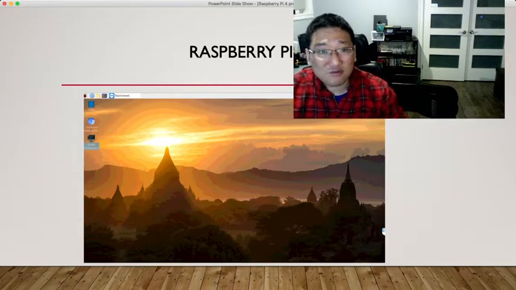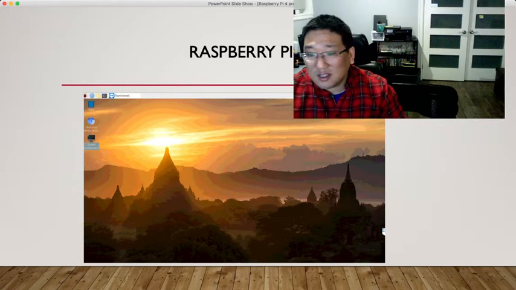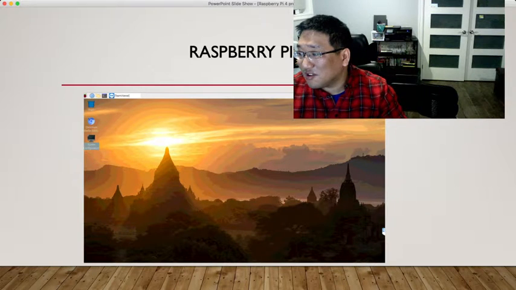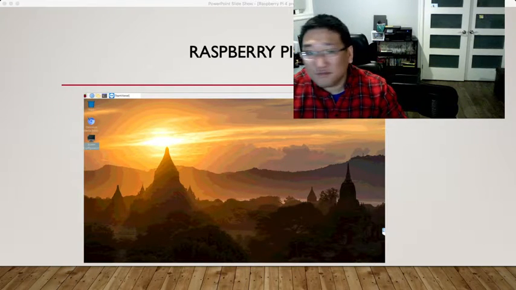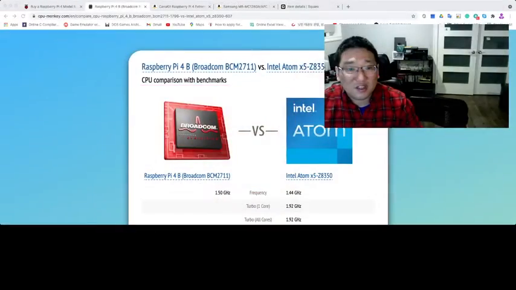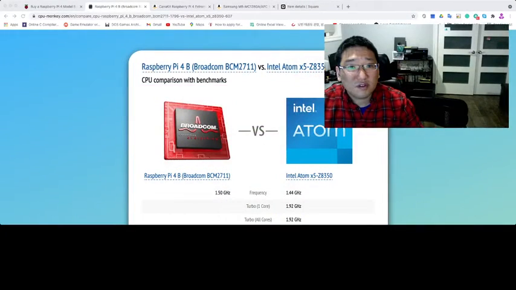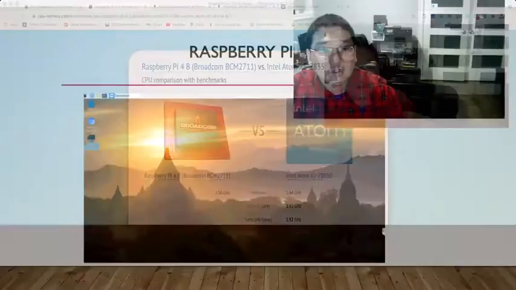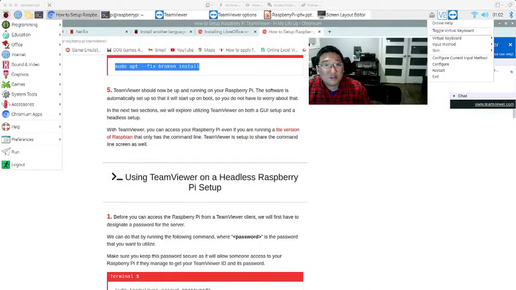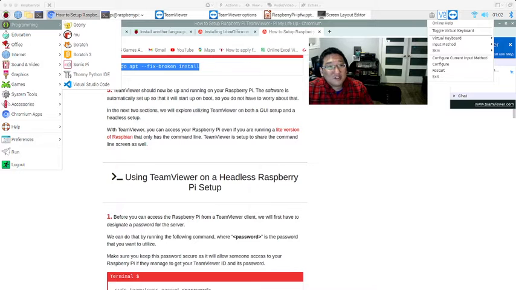After you install, you will see the Raspberry Pi 4 platform, and let me move to a different screen so you are able to see how it looks. So programming, this is basically what I installed.